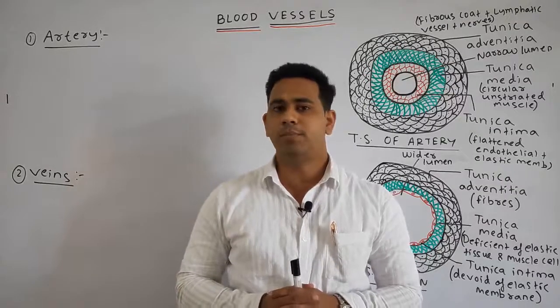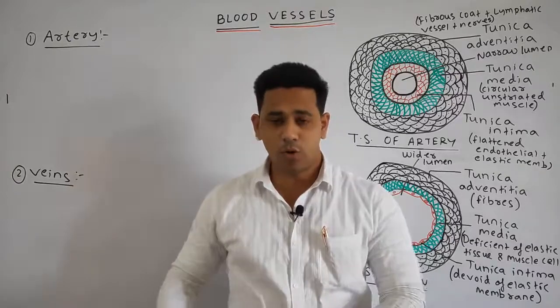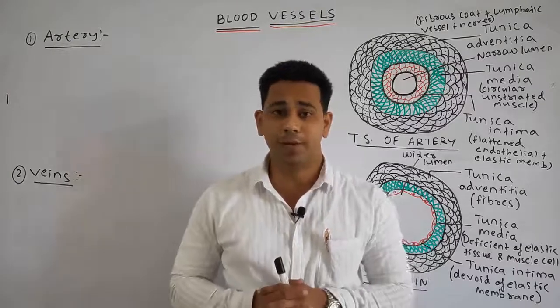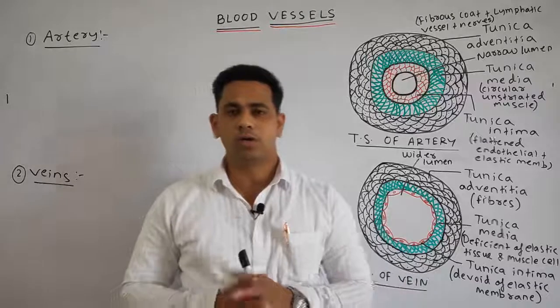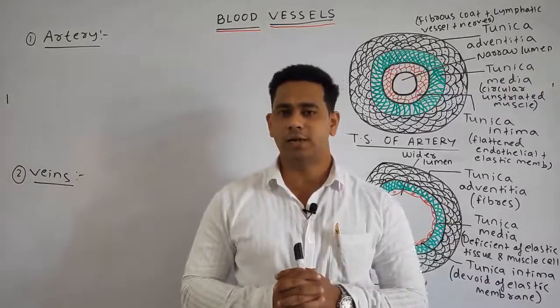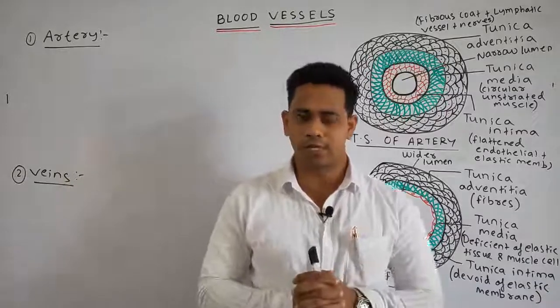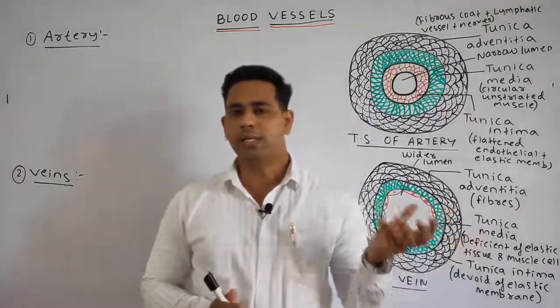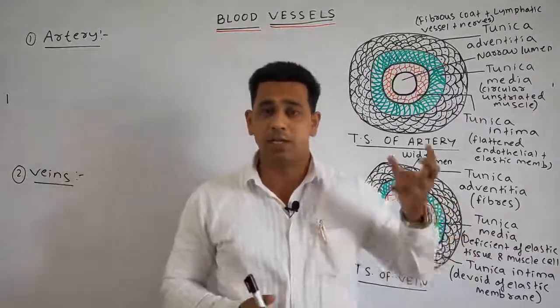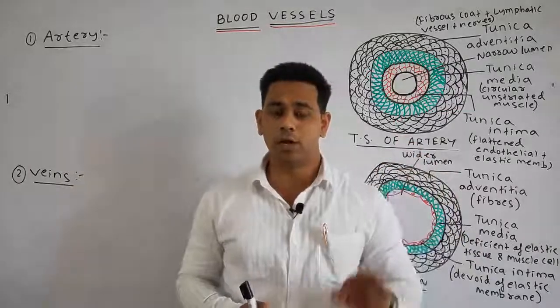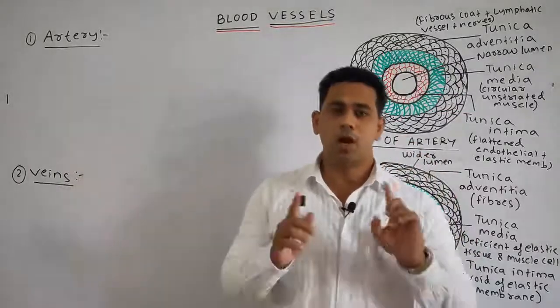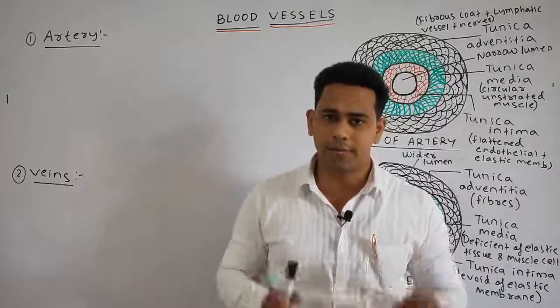The deoxygenated blood from the lower part of the body is collected by the inferior vena cava, and the impure blood from the heart itself is collected by the coronary sinus. Next, the left atrium receives the oxygenated blood, or pure blood, from the lungs by means of the pulmonary veins.